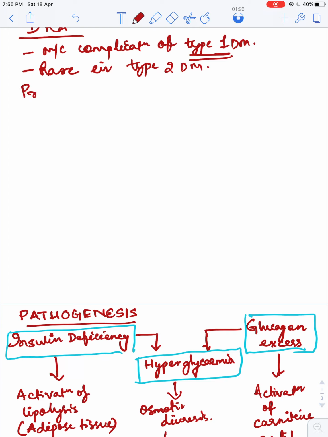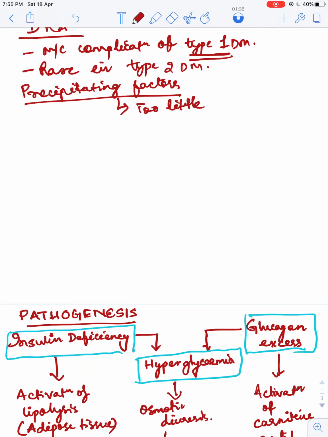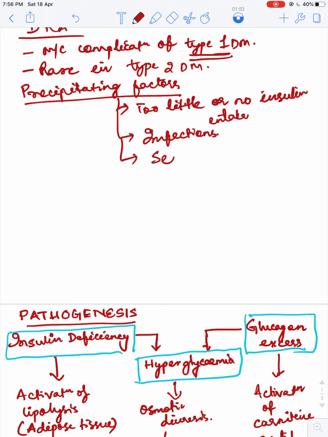What are the precipitating factors of this? The precipitating factors are too little or no insulin intake, infections, severe stress, and drugs like thiazides or corticosteroids.